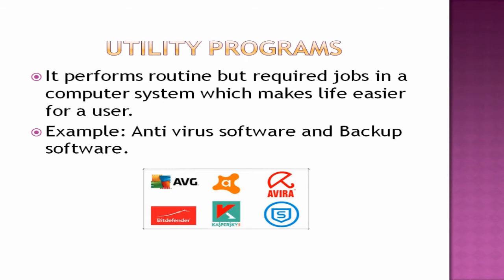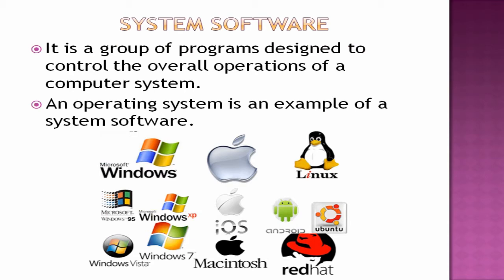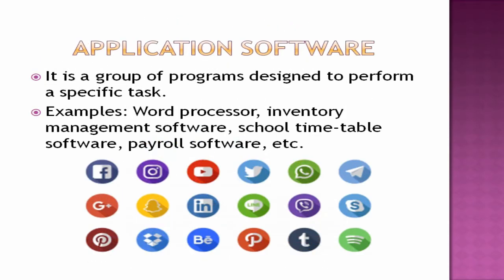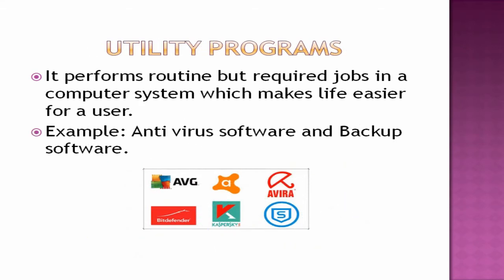So what we saw, first one is system software. What is the example? Operating system. Second one is application software. These programs are designed to perform a specific task. It can be anything. It can be school management software, timetable management software, library management software, payroll software, inventory management software, all these things. Next one is utility programs, which will save your computer. Okay, which will save your data: antivirus and backup software.